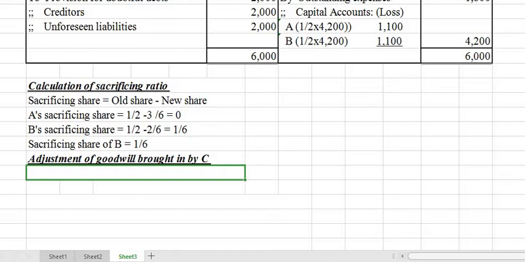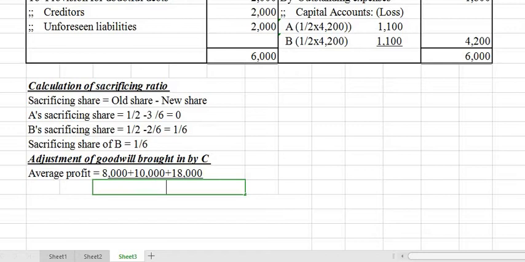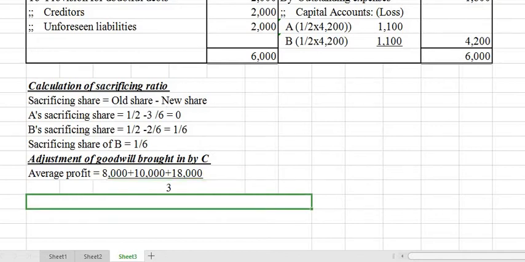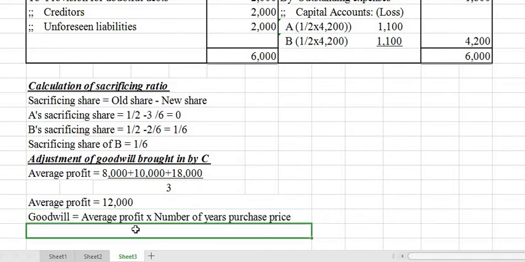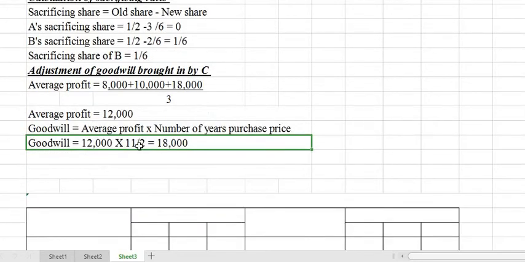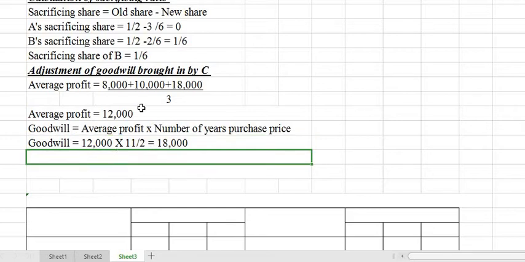For that, average profit is given. So average profit is equal to 8,000 plus 10,000 plus 18,000 divided by 3 years profit. So average profit is equal to 12,000. Then goodwill is equal to average profit into number of years purchase price. Number of years purchase price is given here, 1.5 years. Then C's share of goodwill is equal to 18,000, the goodwill we have got, into his gaining share.